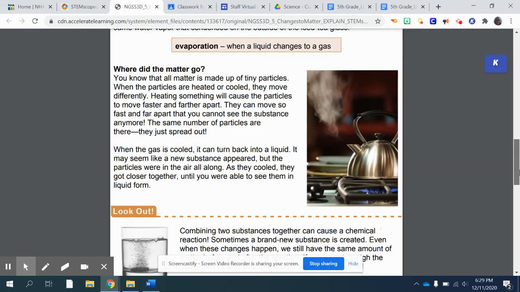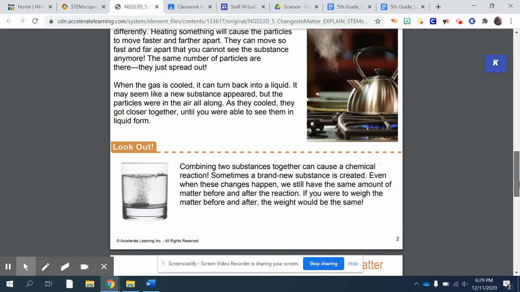You know that all matter is made up of tiny particles. When the particles are heated or cooled, they move differently. Heating something will cause the particles to move faster and farther apart. They can move so fast and far apart that you cannot see the substance anymore. The same number of particles are there, they just spread out. When the gas is cooled, it can turn back into a liquid. It may seem like a new substance appeared, but the particles were in the air all along. As they cooled, they got closer together until you were able to see them in liquid form.